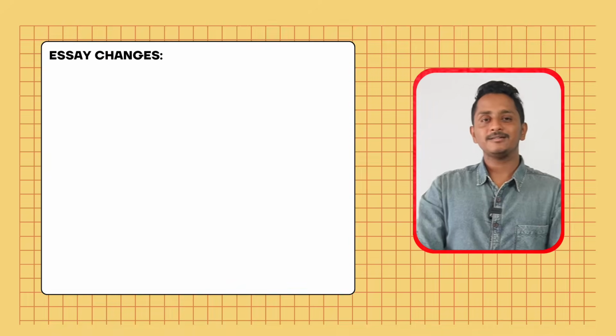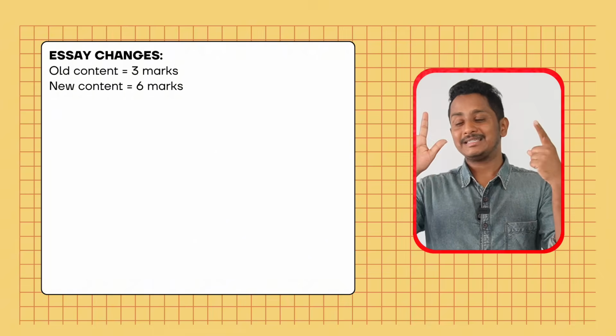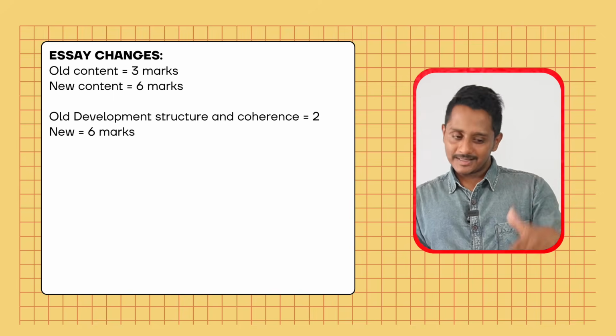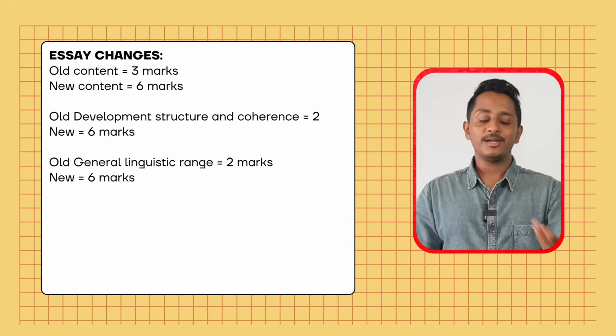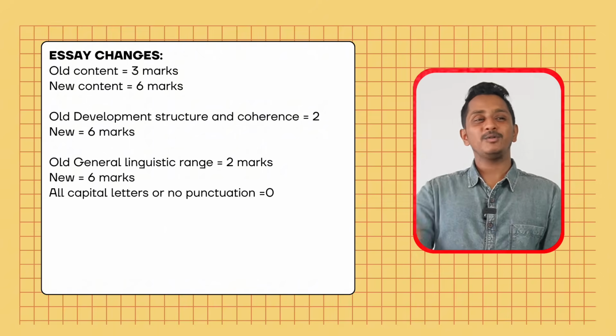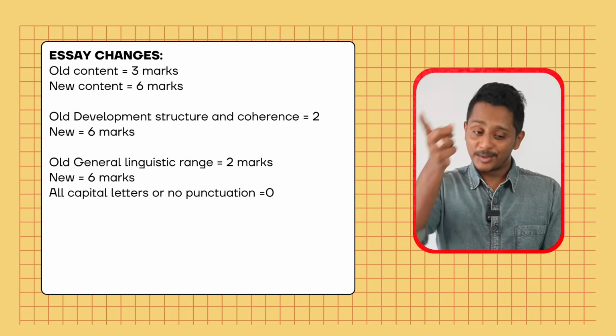Next is essay. The new changes. Content earlier was 3 marks, now it is 6 marks. Development, structure and coherence was 2 marks, now it is 6 marks. General linguistic range was 2 marks, now it is 6 marks. If you write all capital letters, or if you have just noted down like note taking, no full stop, no comma, nothing, then it's gonna be scored 0.